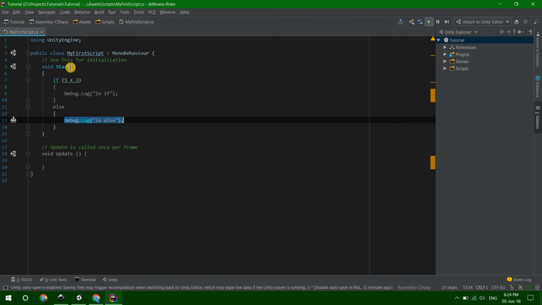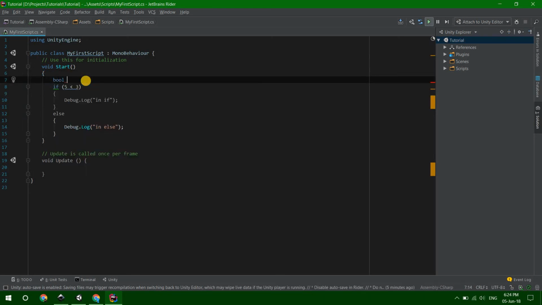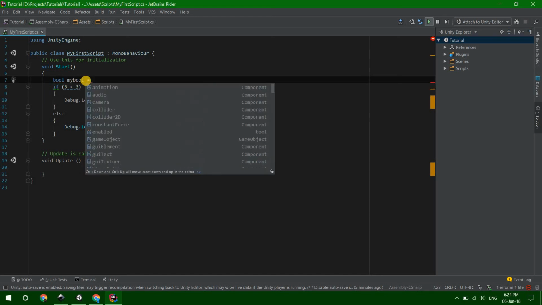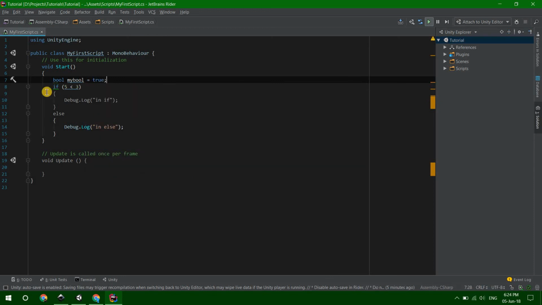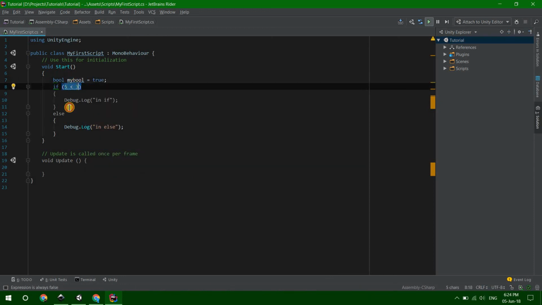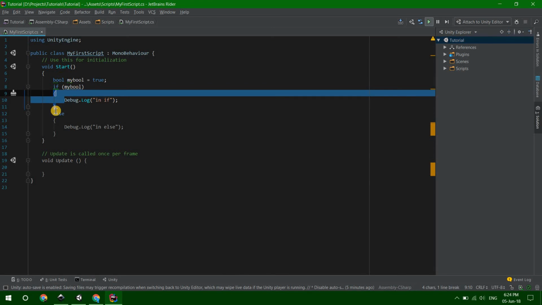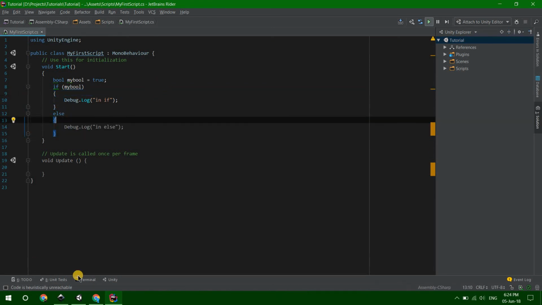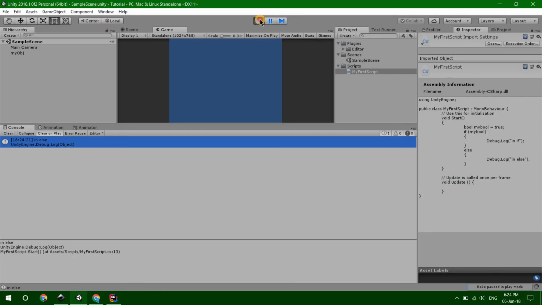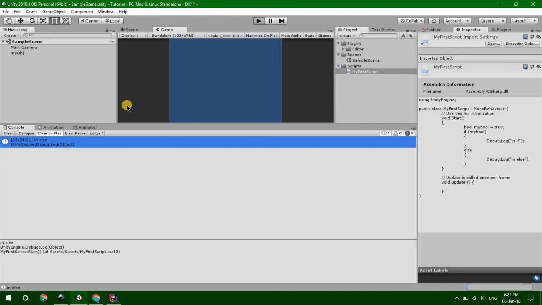Okay, that's fine. Another thing I would like to tell you is that you can use boolean variables, my bool, let's call it, and let's put here true. You can use it instead of this condition. So it will come here. If true, it will go inside here. If false, it will go down, and here it meets else and executes it. Okay, let's just save. Go to Unity. Wait while it compiles. And start the program once more.